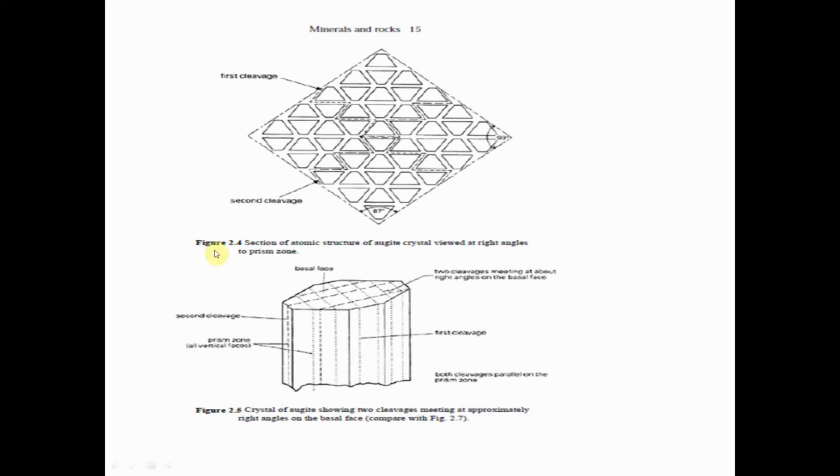Next figure: first, this is the basal face and this is the second cleavage direction and this is the first cleavage direction, or this is the prism zone, vertical faces. These are the two cleavages meeting at about right angle on the basal face.